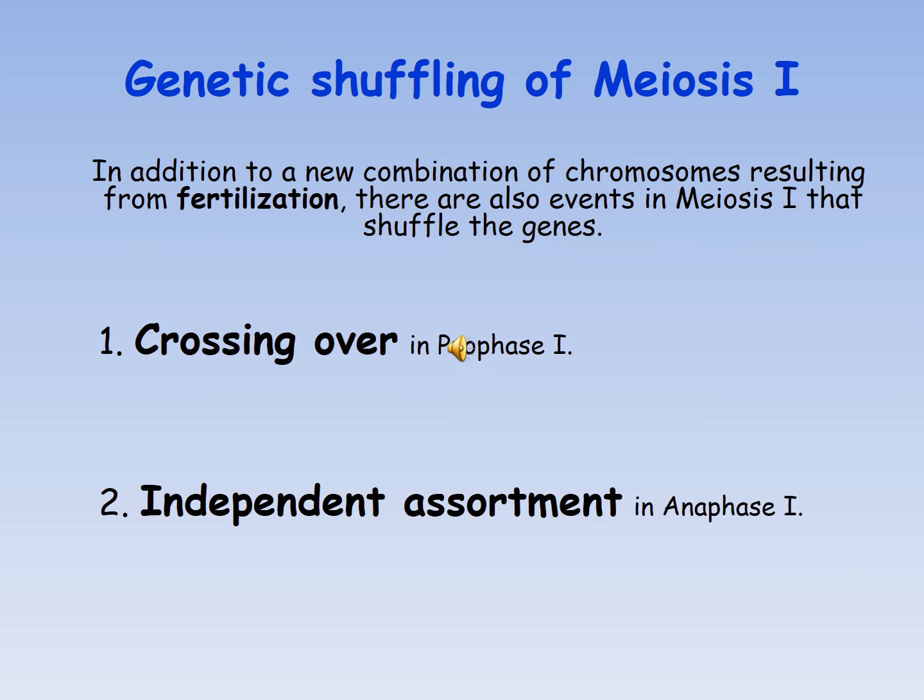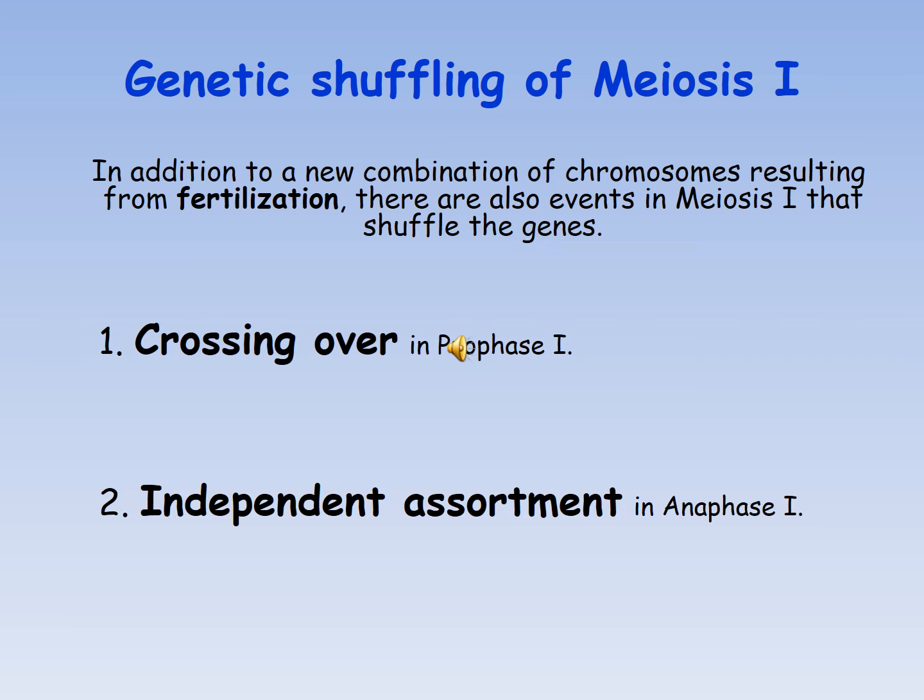So there are different phenomena that cause uniqueness and variations. First one is random fertilization, which we discussed in the previous slide. Random fertilization means each sperm has an equal chance to fertilize an egg. So every time a different sperm will fertilize a different egg, and a unique zygote will be produced.